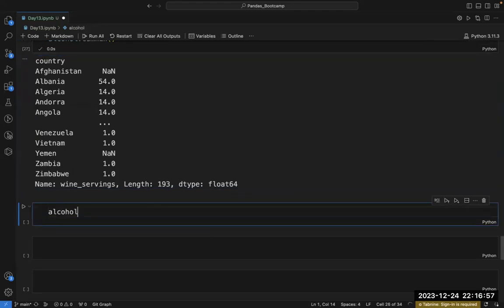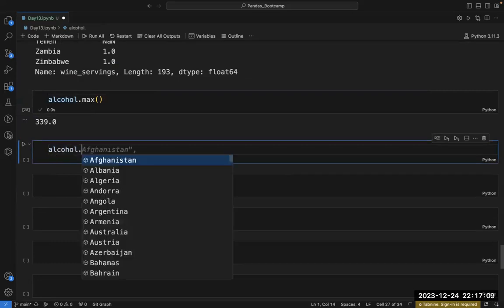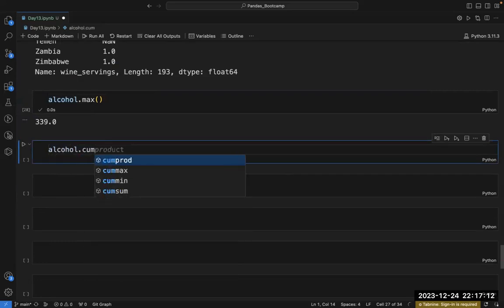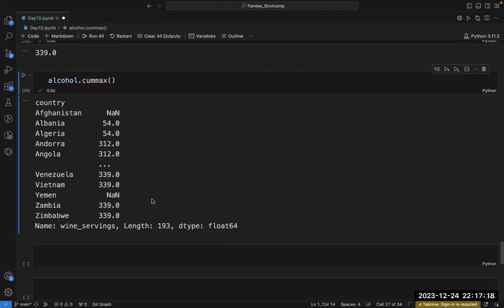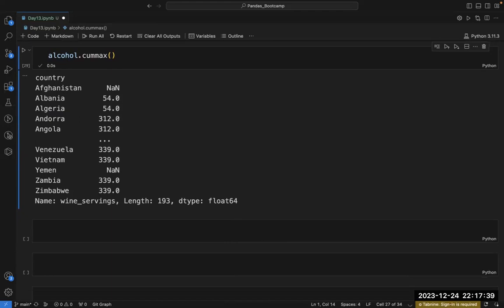So if I write alcohol.max, what shall I get? I will get the maximum value, 339. And if I write alcohol.cummax, let's see what I will get. It will keep on giving the maximum value, but till that point. As soon as it encounters this 339, because there is no value greater than it, it will keep on giving 339, 339, 339. This is how alcohol.cummax works.